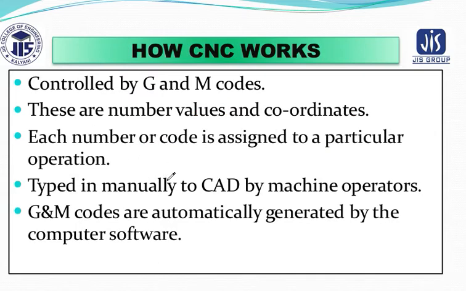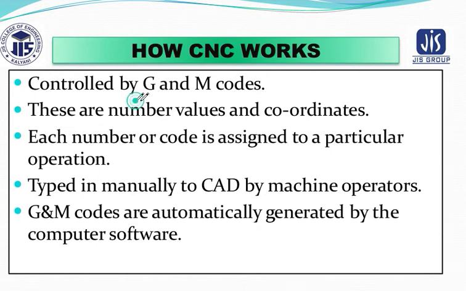Now we are going to discuss how and in what way CNC basically works. As the term CNC states, it is a computer numerical control machine. That means you are going to insert some code in your part program, and according to that particular instruction the machine is going to perform the operation. So basically CNC works on 2 codes.